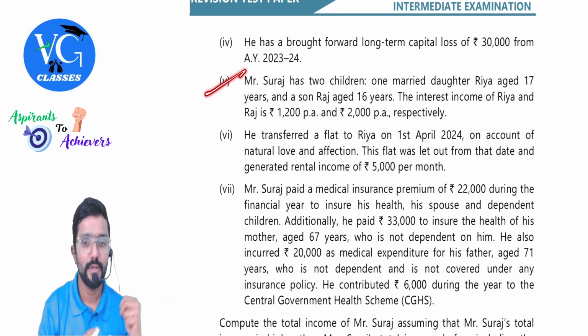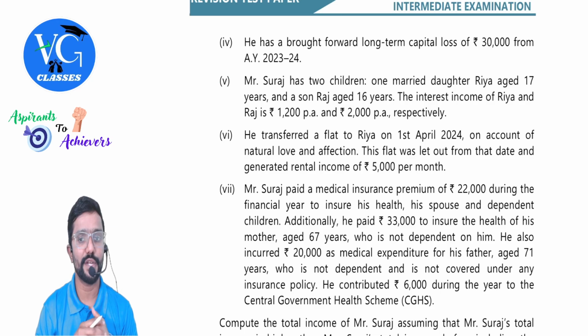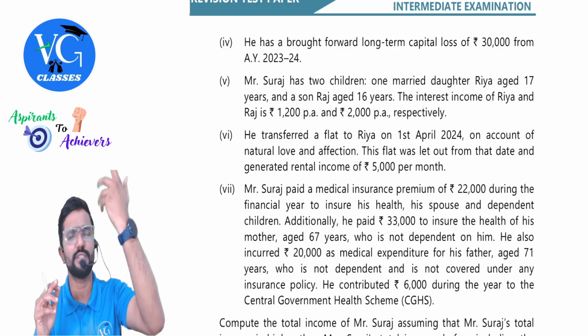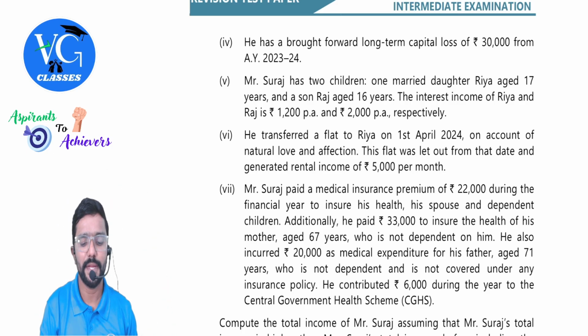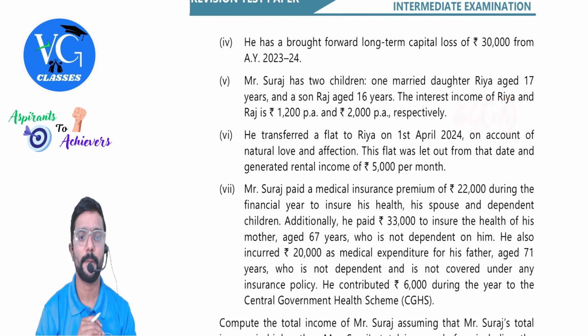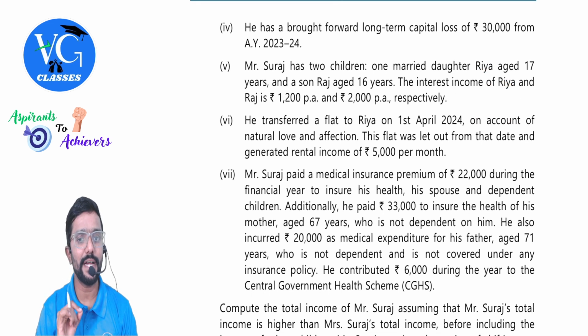gain. Mr. Suraj has 2 children, one married daughter, Ria, aged 17 years, and a son, Raj, aged 16. Both are minor. The interest income of Ria and Raj is 1,200 per annum and 2,000 per annum. Clubbing. Interest, no efforts, no skill. Clubbing. Yes, sir. Which section, sir? Section 64 1A. He transferred a flat to Ria.